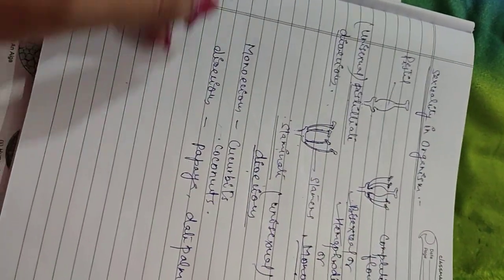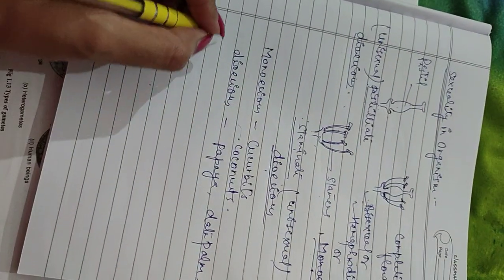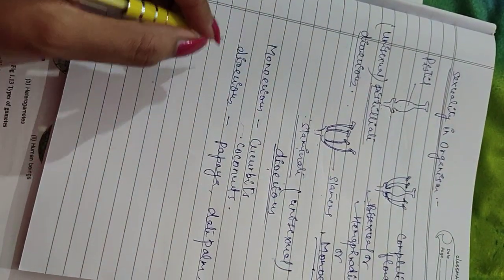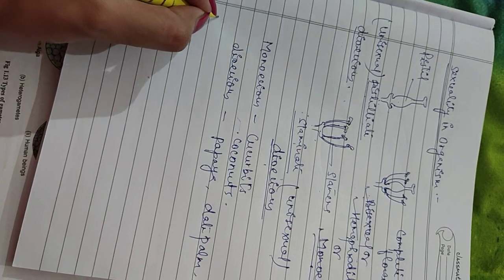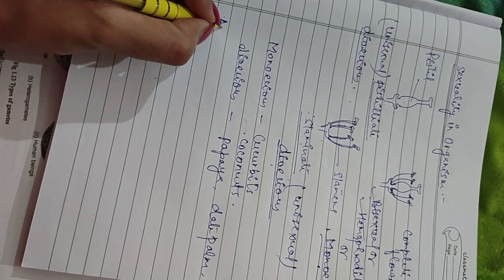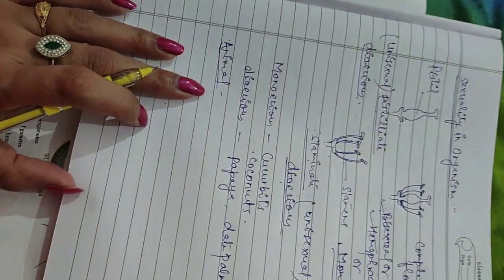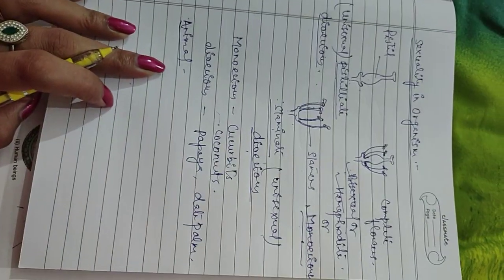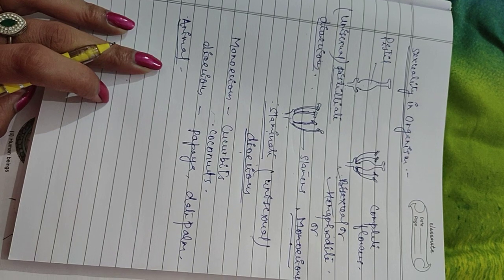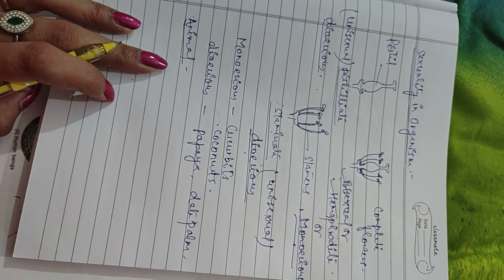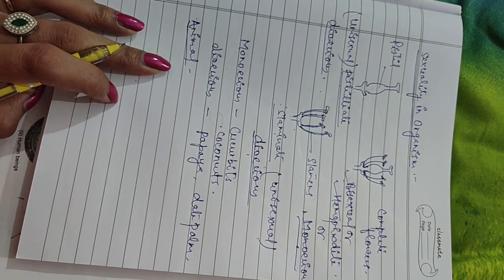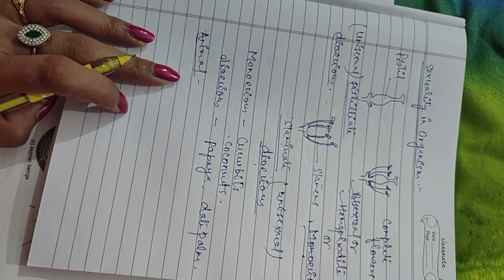If I am asking about all these plants, what about the animals? What will we call them if they have only a male sex organ or a female sex organ?